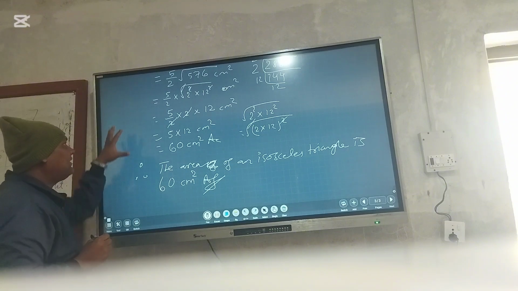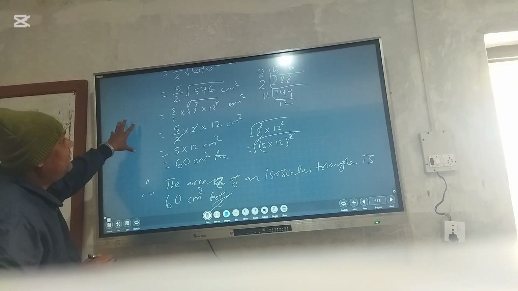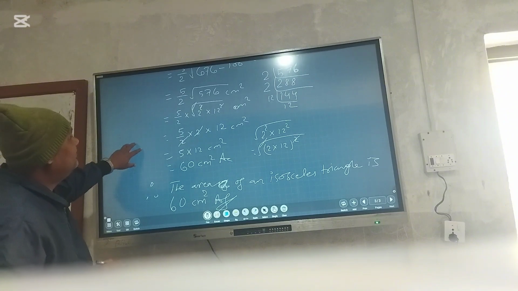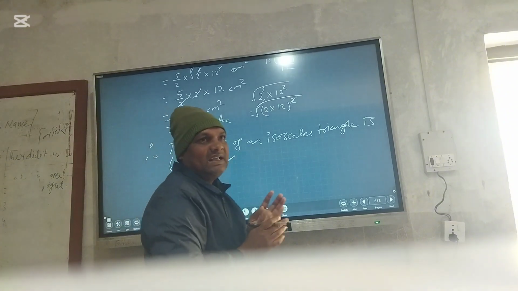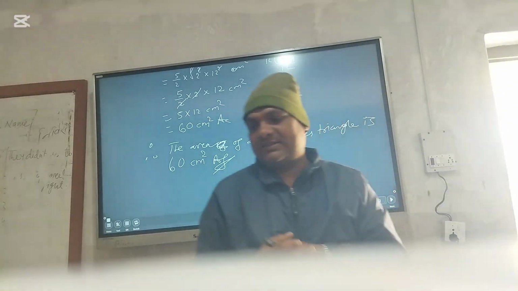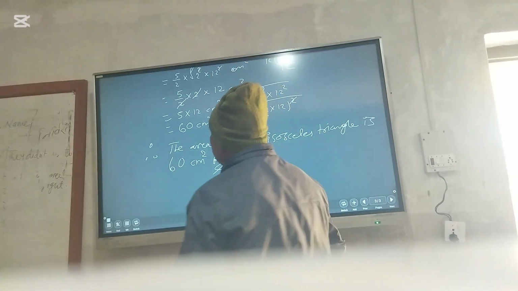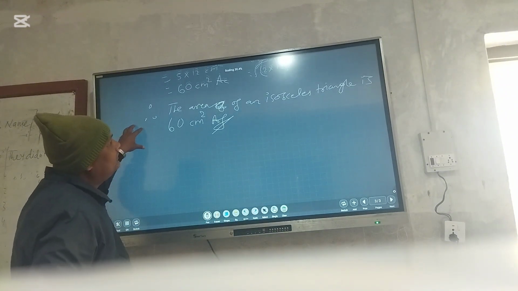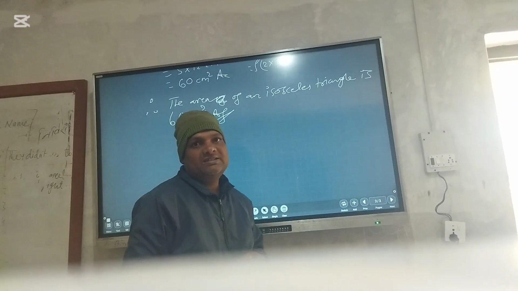In this way, we have to calculate the area of any isosceles triangle, which is very important for the exam for 2 marks. So we have to learn in this way. We have to get more numbers in